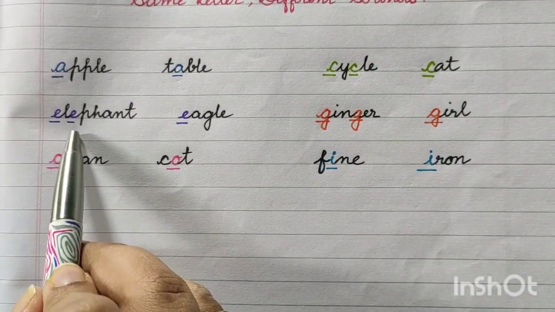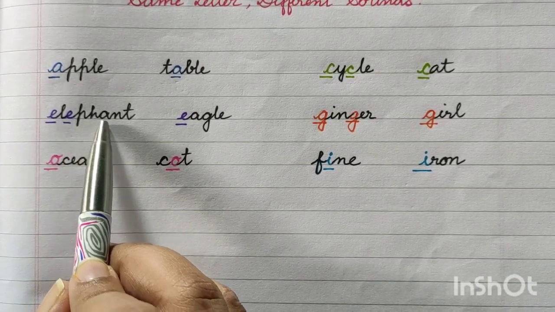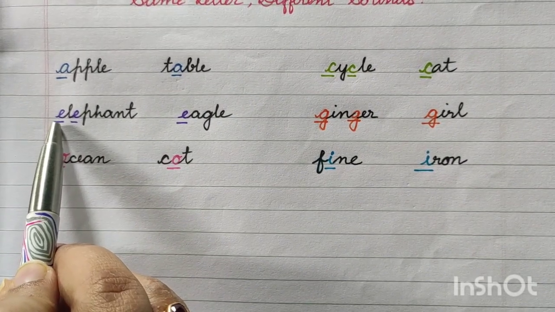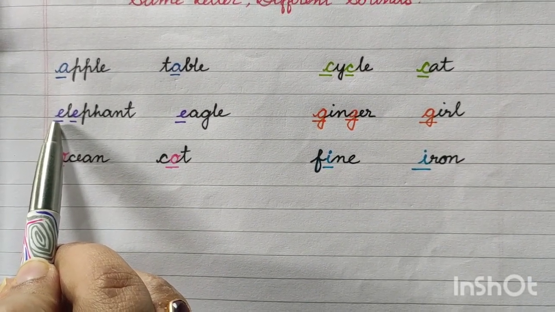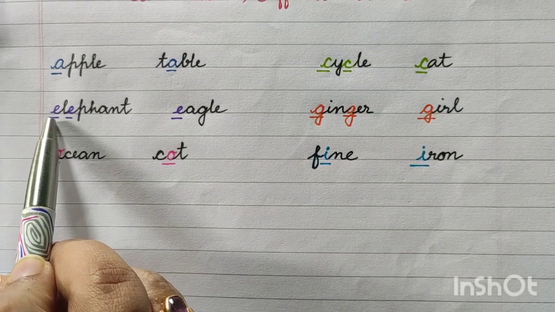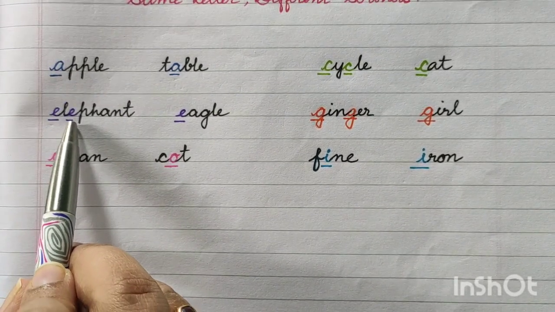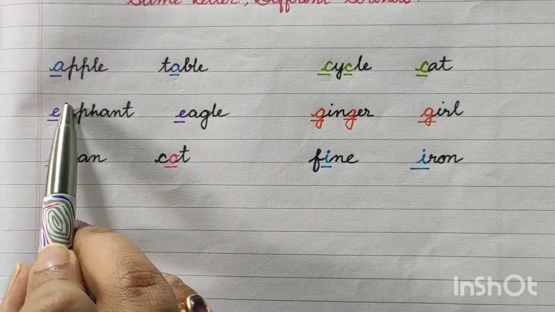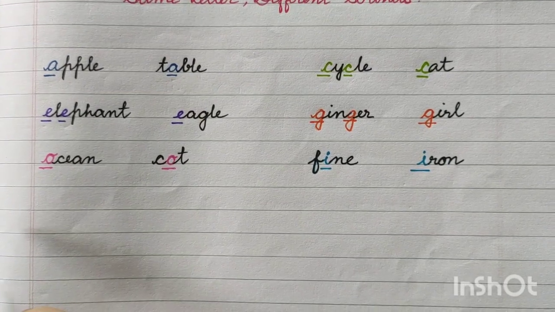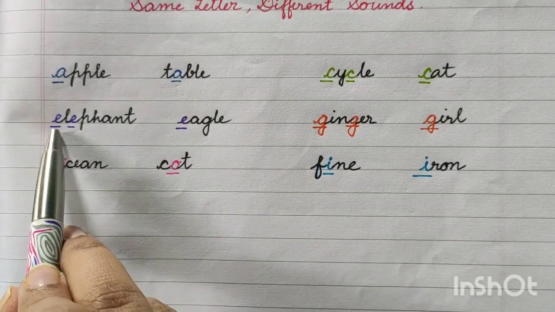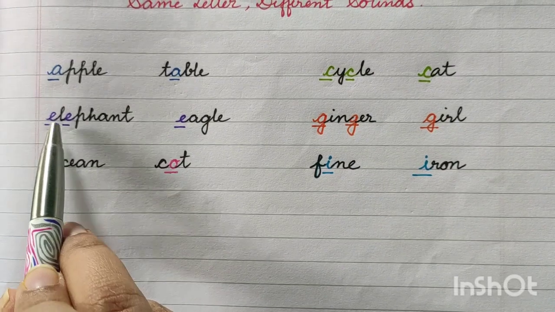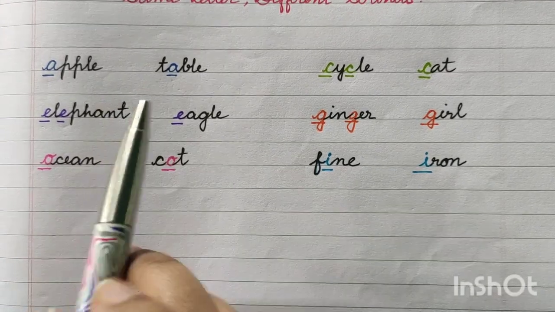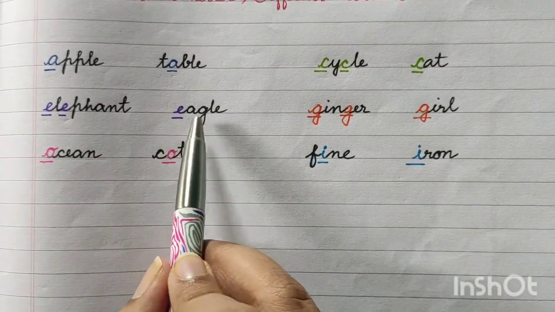Next is elephant, E-L-E-P-H-A-N-T, elephant. First E sounds like A, means short E sound. Next E-L-E, elephant, the second E sound is long E sound like E. First E sounds like A, second E sounds like E. Elephant.